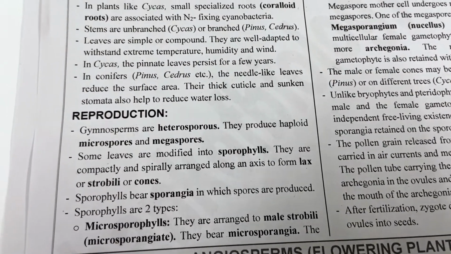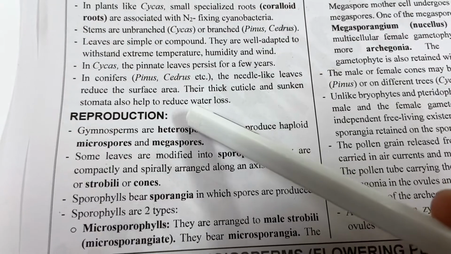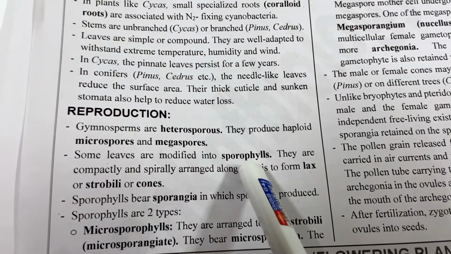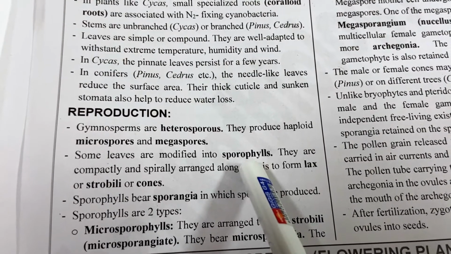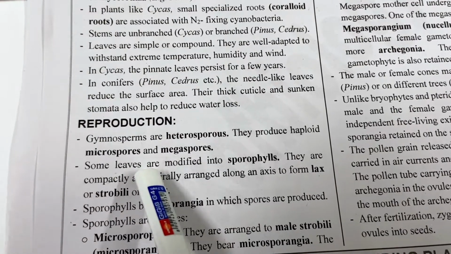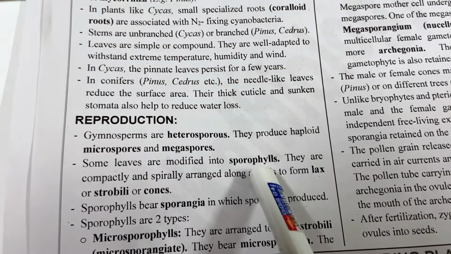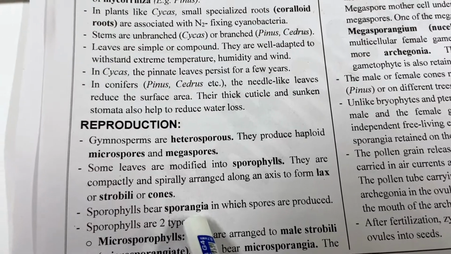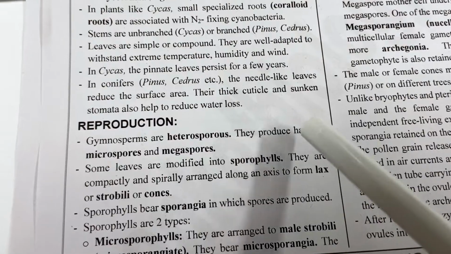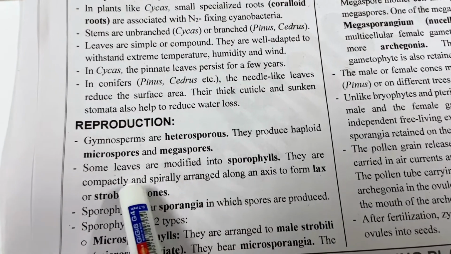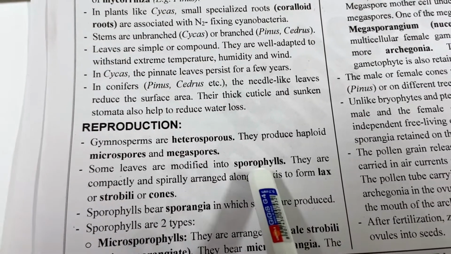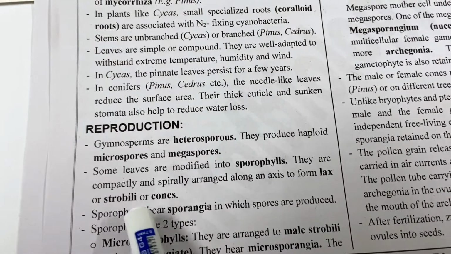Now let us look at reproduction in gymnosperms. In gymnosperms, leaves are modified into sporophylls. They are called sporophylls because they bear sporangia. The sporophyll leaves are compacted to form cones or strobili.